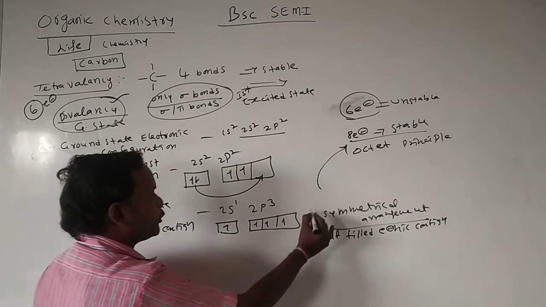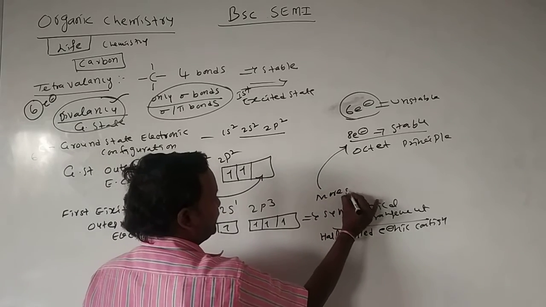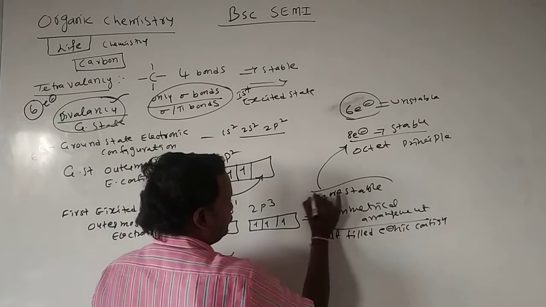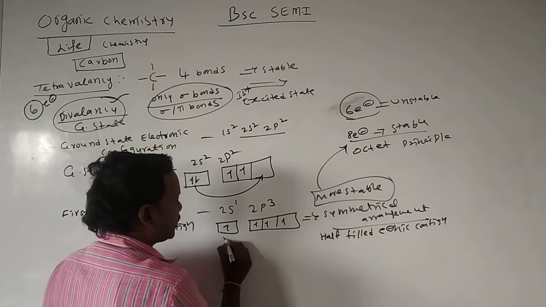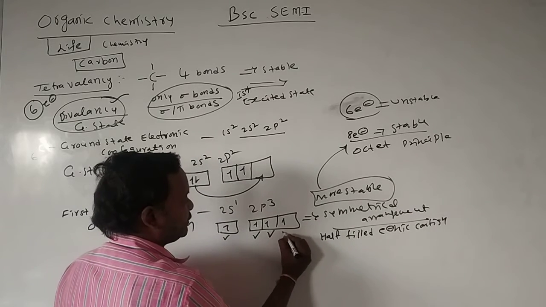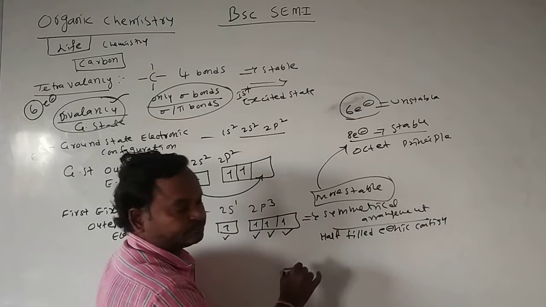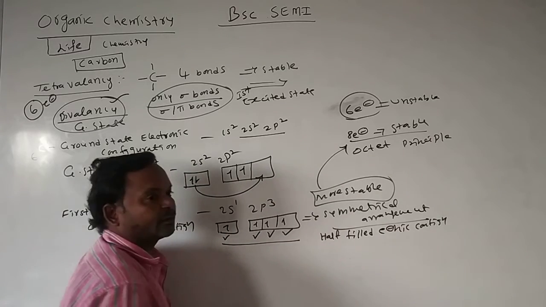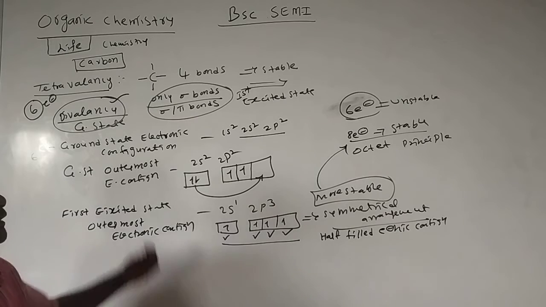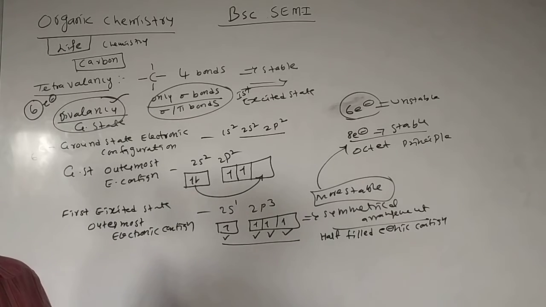This is a more stable electronic configuration. That's why carbon exhibits tetravalency. This is about the tetravalency of carbon.